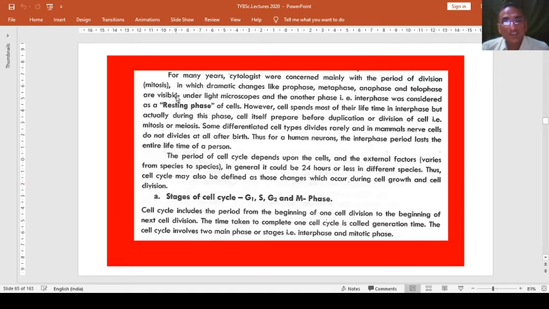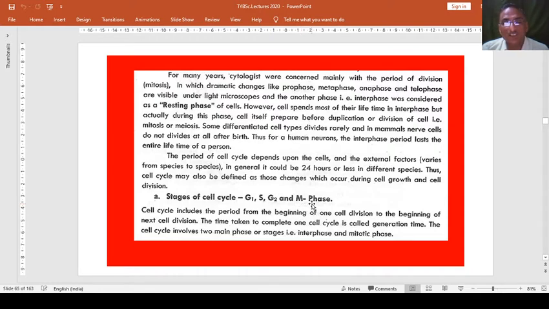So we will study these two stages, that is interphase, or growing phase, and the dividing phase, the actual division phase. These two phases we can divide again into two different phases each, that is 4 phases for our convenience. So these are the stages of the cell cycle: G1 phase, S phase, G2 phase and M phase.